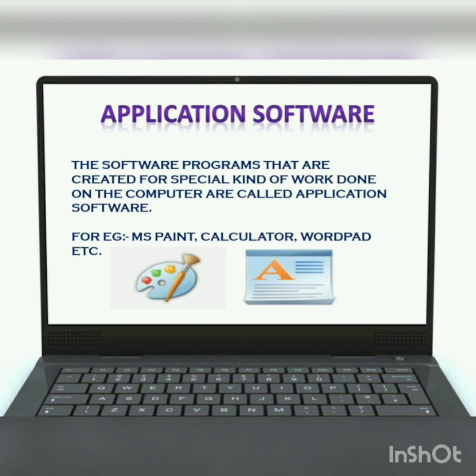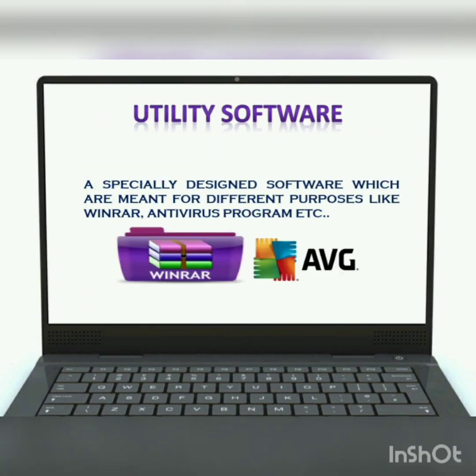Okay, now utility software. Utility software are specially designed software which are meant for different purposes like WinRAR, antivirus program, etc. Kids, utility software helps to manage, maintain and control computer resources.